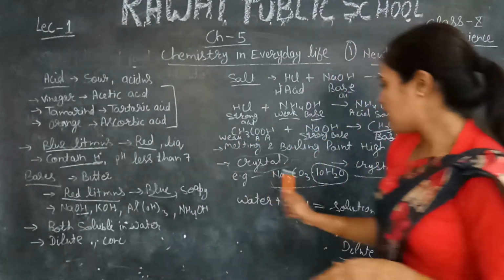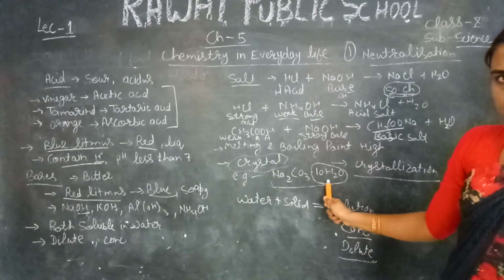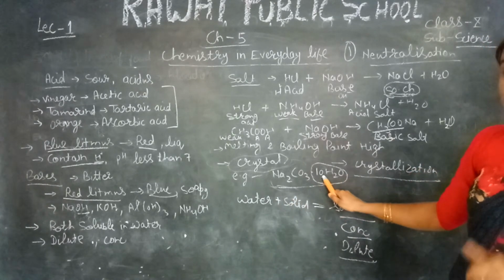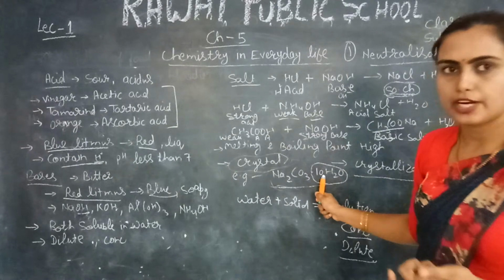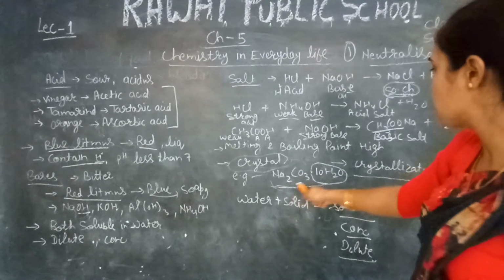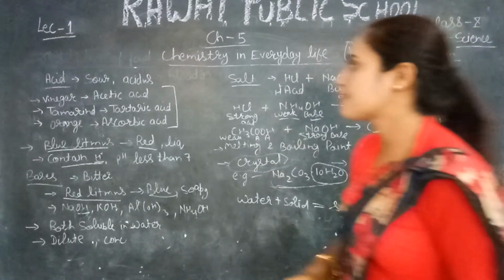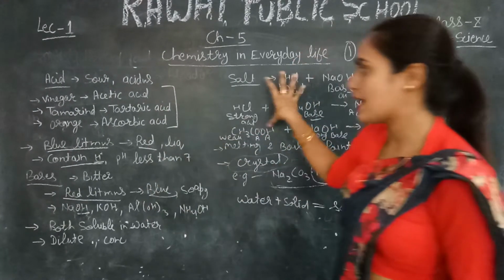So when a solid is combined with water, the amount of water is limited, like sodium carbonate requires 10 molecules of water for crystallization. According to the requirement, when water molecules are supplied to the solid, this process is called crystallization and crystals are formed. This is all about acid, base and salt.